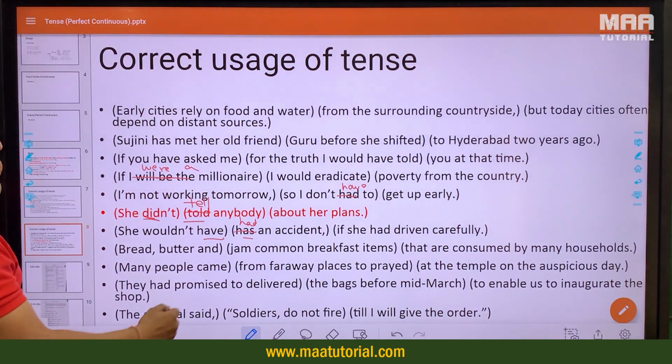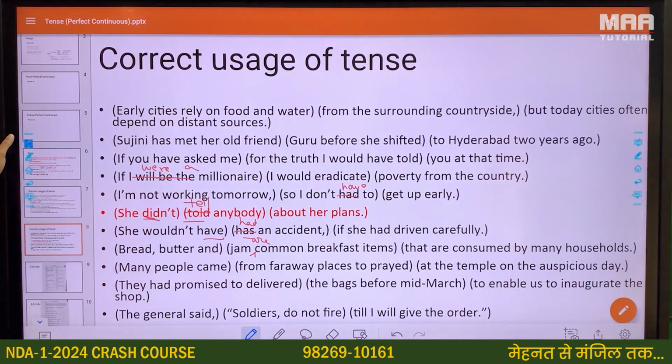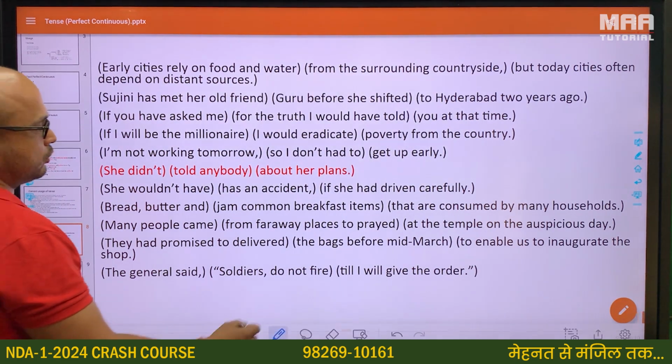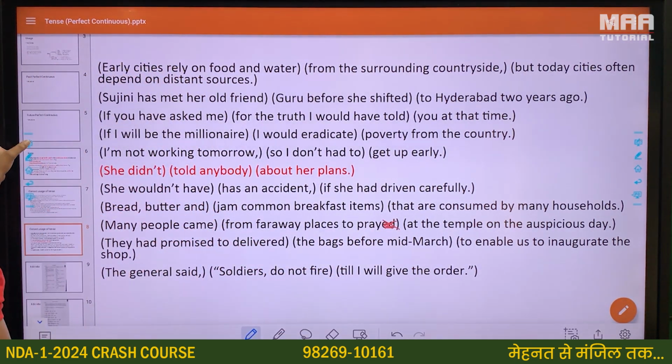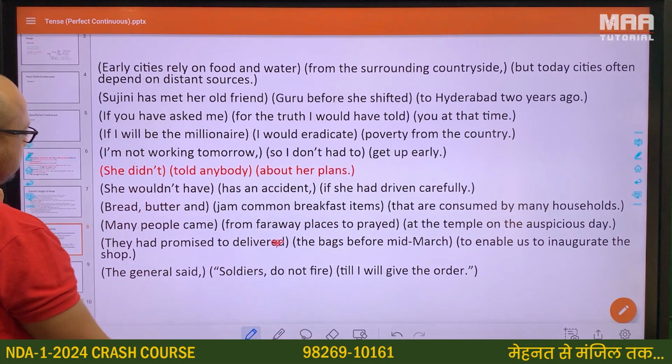Bread, butter and jam are common breakfast. We are missing the verb here. Many people came from faraway places to pray, not to pray, to pray. For the infinitive, we use the first form of the verb after to. They had promised to deliver, again not delivered, to deliver.